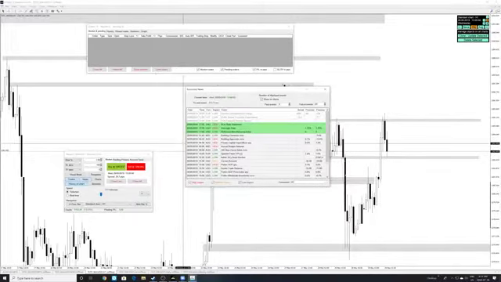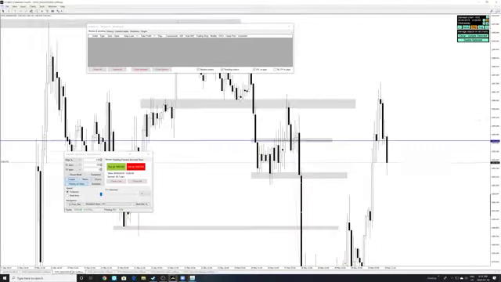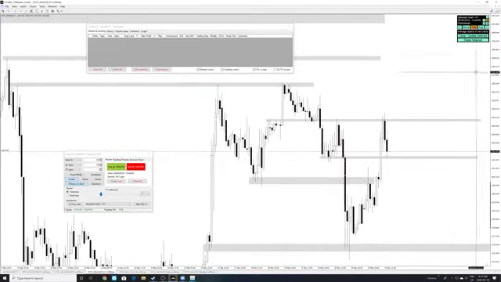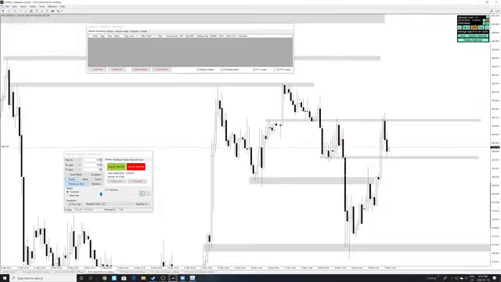So let's take a look at the news here. We've got CAD later on. There's no imminent news coming on right now. Awesome. So we're going to wait for some sort of a support to be formed. Oh, look at that on 30 minutes. 30 minutes, so bad. Let's just redo these zones here, delete them. Go to the 1 hour and clone these on the 30 minute. There we go. We've got the 30 minute all set up, and the 1 hour all set up.